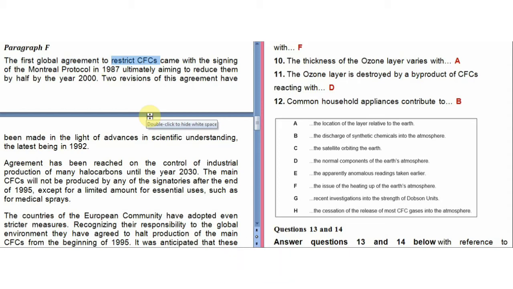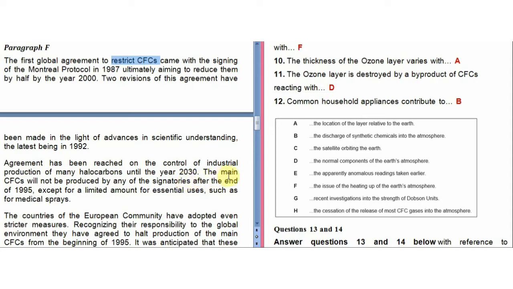Okay, we can see that, but they didn't talk here about the cessation. Cessation means to stop, there would be no emission. So let's see. Two revisions of this agreement have been made in the light of advances in scientific understanding, the latest being in 1992. Agreement has been reached on the control of industrial production of many halocarbons until the year 2030.